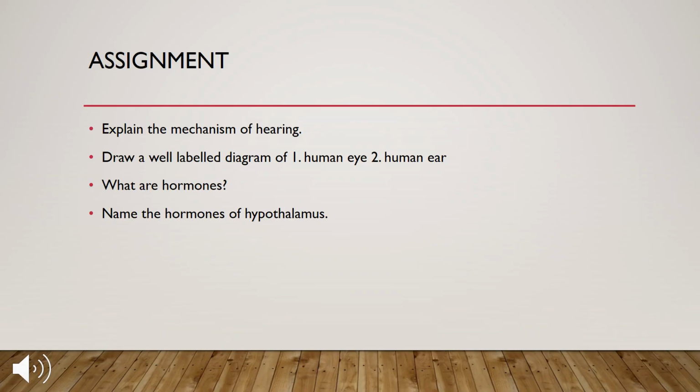So students, I hope you have understood the mechanism of hearing, the parts of the eye as well as the hormonal response in our body, what their functions are, from where they are secreted, and what the main hormones are. I want you all to go through this part of the chapter in your textbook and do the assignment. Thank you.